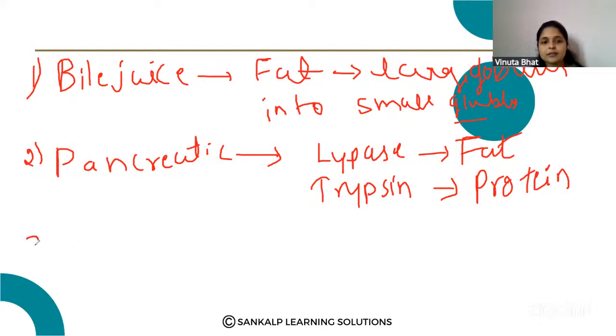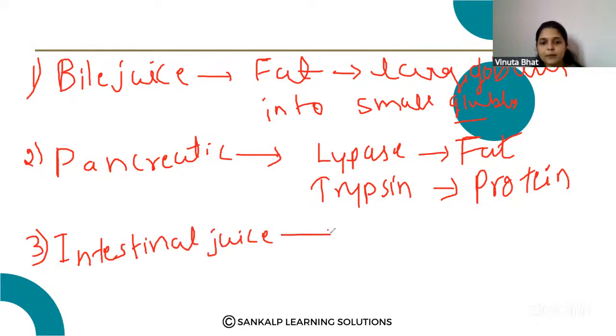Again, in the third step, the walls of the intestine release the intestinal juice. Okay, so this intestinal juice contains different enzymes.